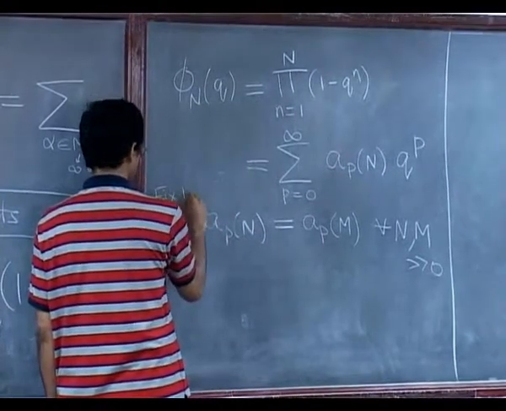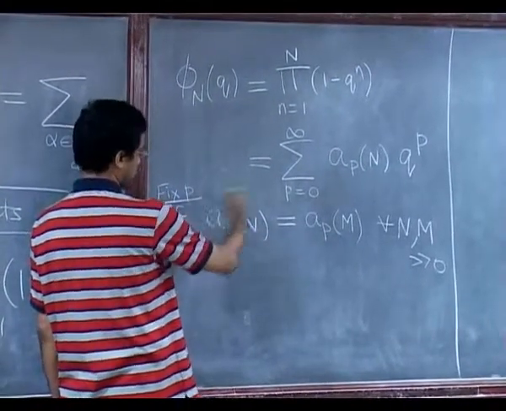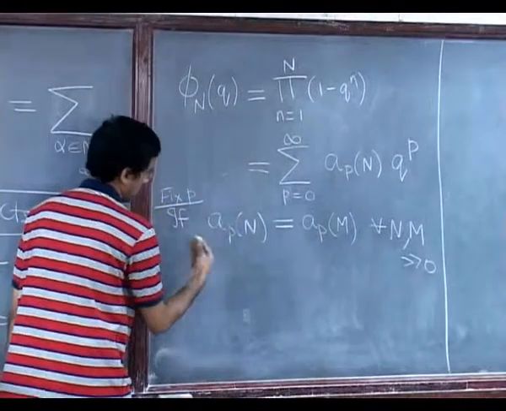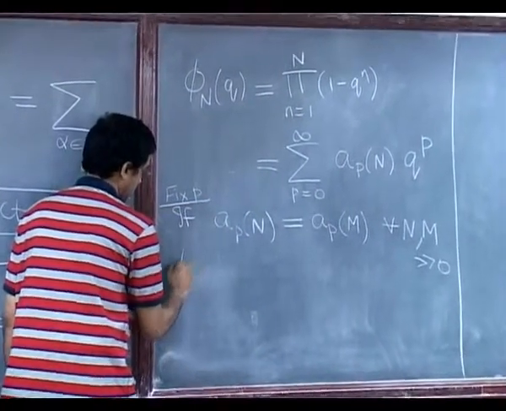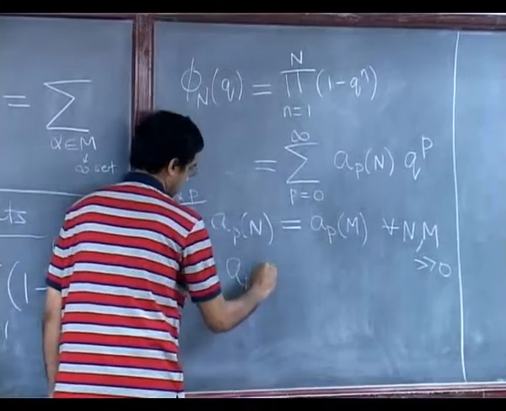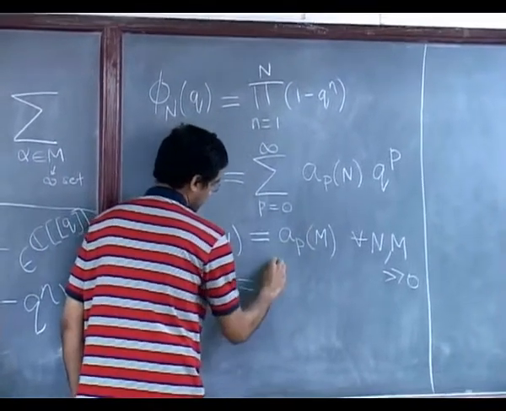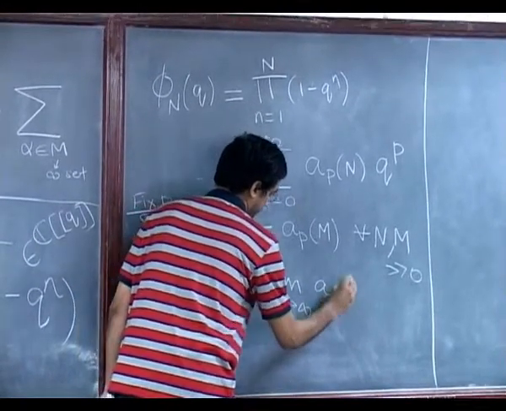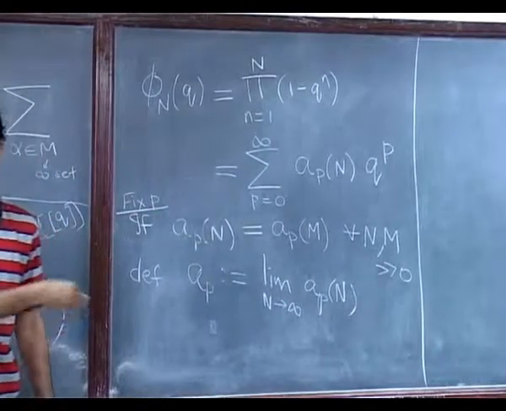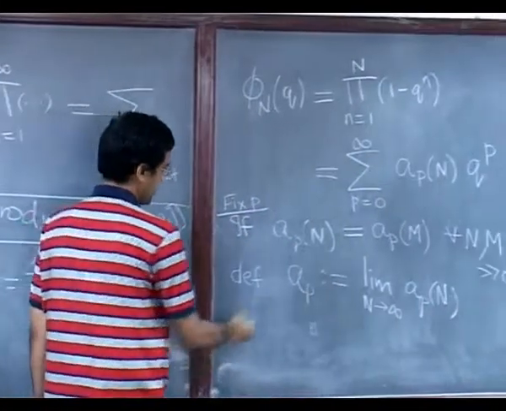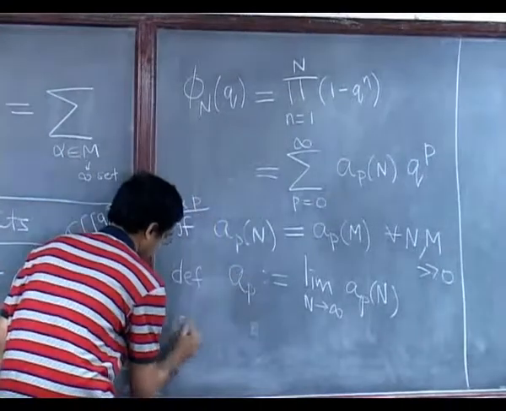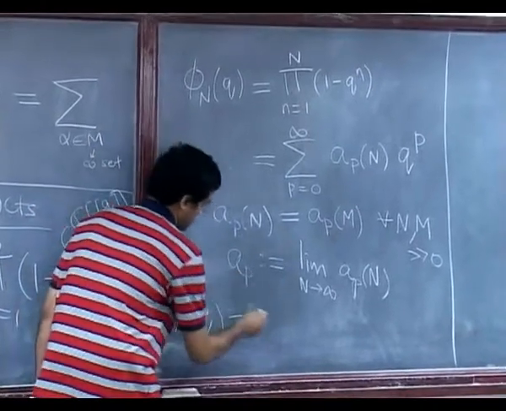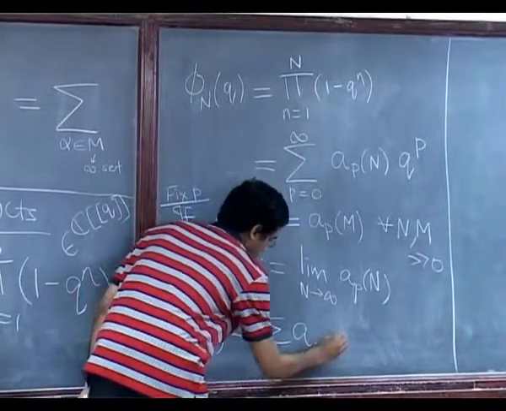The stage from which this happens can change with p, but as long as they stabilize, you define that stable value as the stable coefficient. It's a silly way of writing it, but it is in fact a constant. You say, okay, I will think of my infinite product as just being the series formed by these stable coefficients.